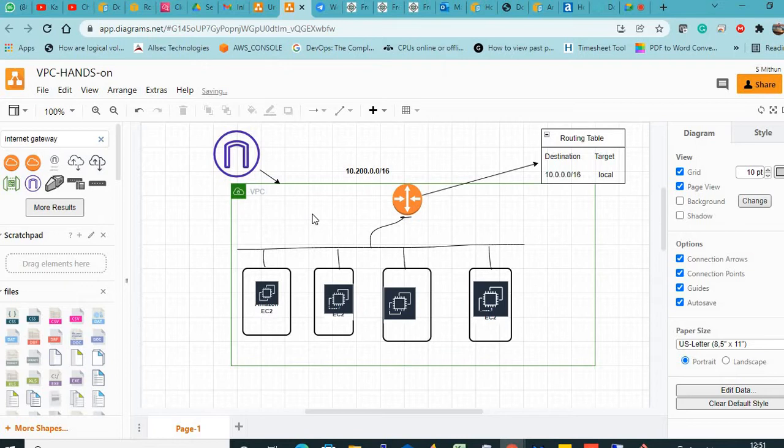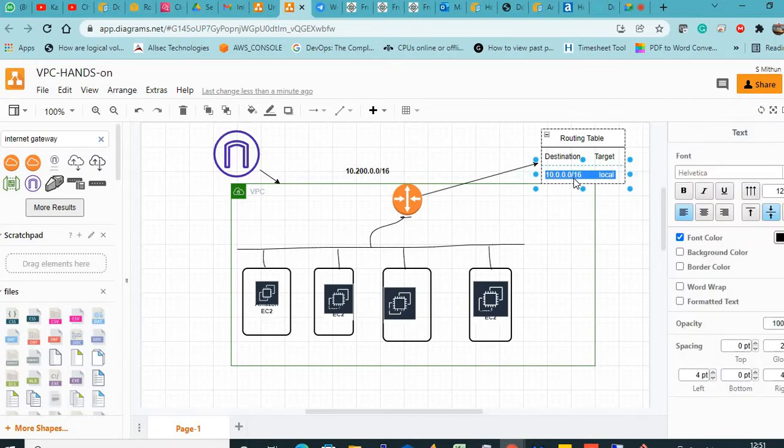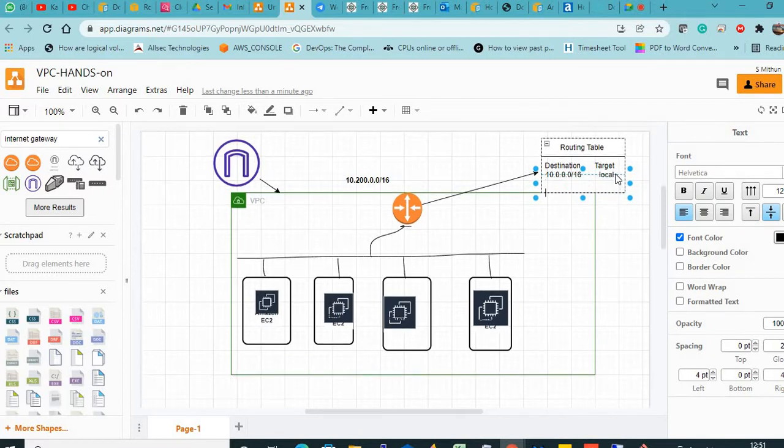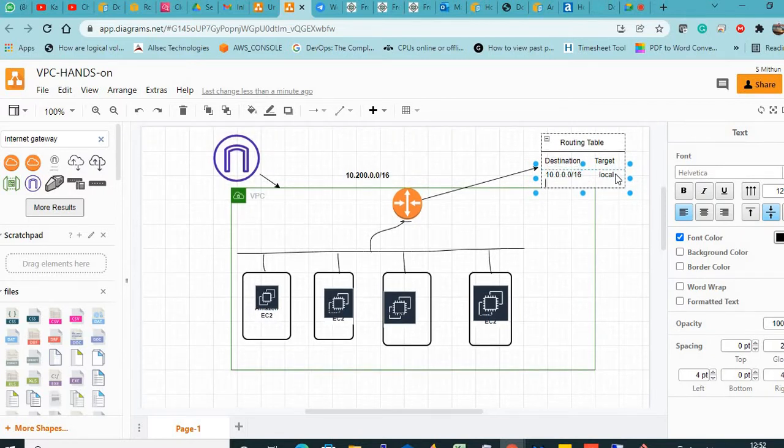What is the first step? First step is to create the internet gateway, and attaching it to the VPC is the second step. Even then it will not suffice. Why? The reason is you need to make a routing table entry. The routing table entry I am going to make is this one. Destination is 0.0.0.0/0, that is the address of the internet, and target is